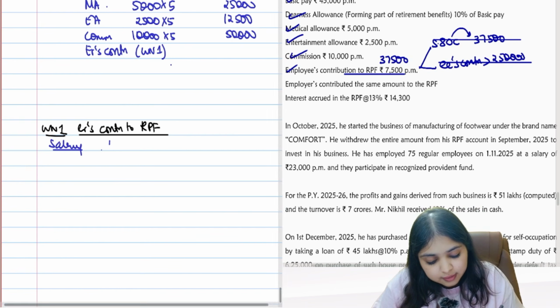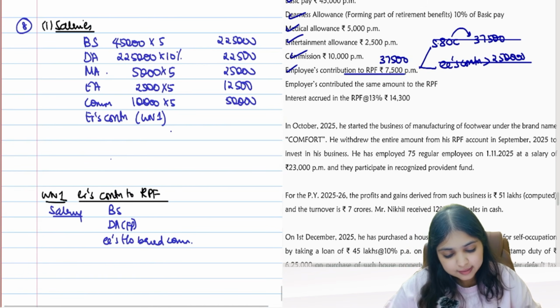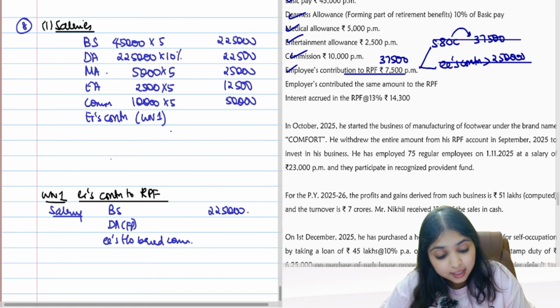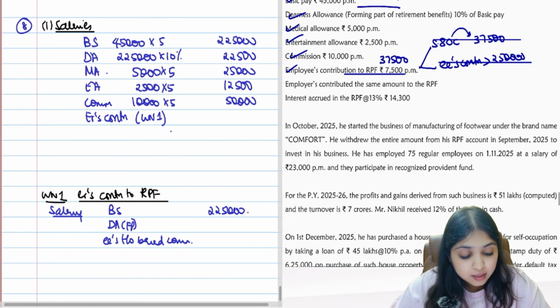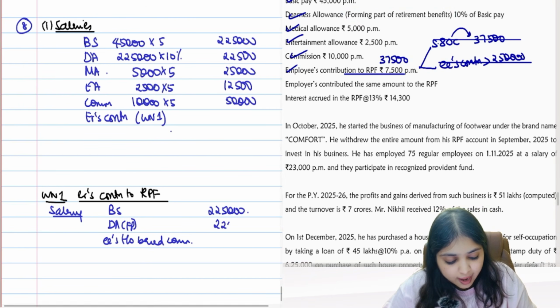Salary will have three components: basic salary, DA forming part, and employees' turnover based commission. The basic salary is 2,25,000. For DA, the question says it is forming part, fully forming part, so I'll take it as it is.